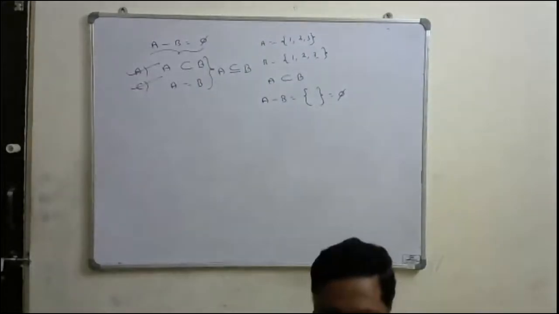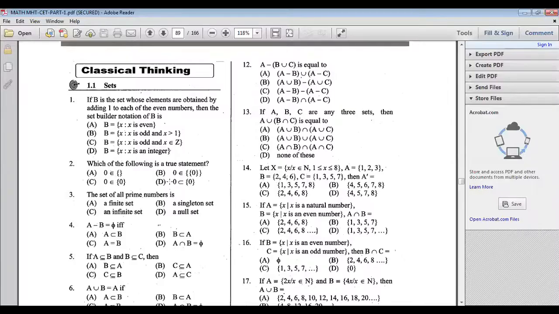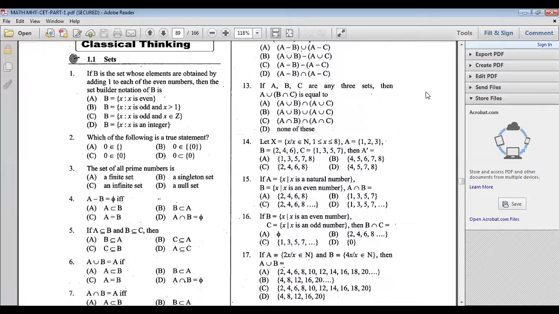So here, both options A and C are correct. Now look at the next problem. Observe problem number 4. A is a subset of B, and B is a subset of C. Then what about A and C? A is a subset of C. Option D is correct.